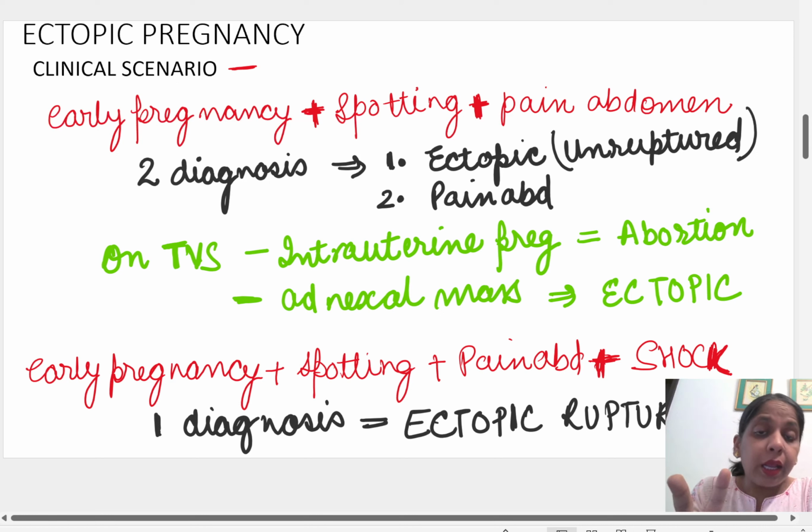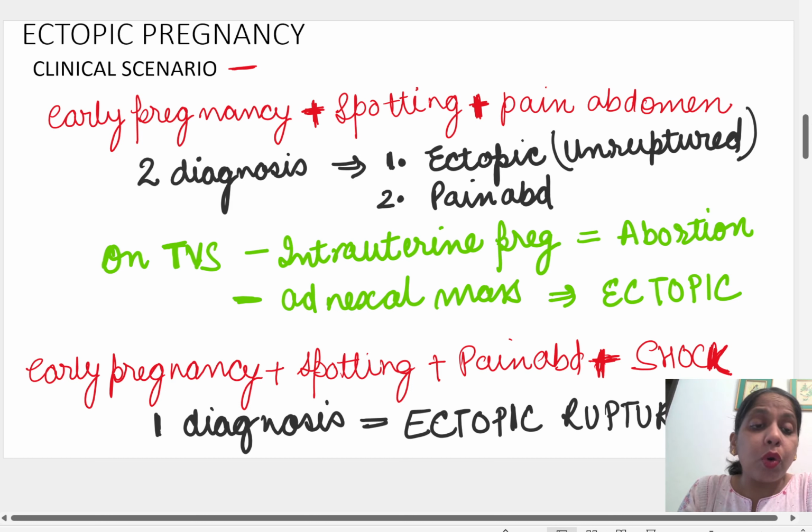Number one, it is an abortion case, the pregnancy is failing, that is why the patient is having pain and spotting. And number two, it is an ectopic pregnancy, and the adnexal mass, the mass in the tube, is stretching the peritoneum and causing the pain.